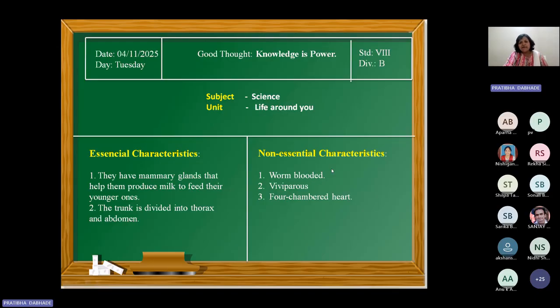Warm-blooded animal, because aves, meaning the birds, they are also warm-blooded. Viviparous. Now I just gave you some examples, even among the mammals, some examples like platypus and echidna, they are oviparous, right? And the heart is four-chambered. But some characteristics we also found in other categories like aves, right? So we have to consider the essential attributes or essential characteristics for the formulation of the concept, for defining the concept. This is clear to you?